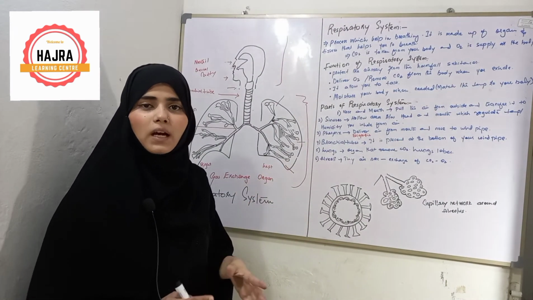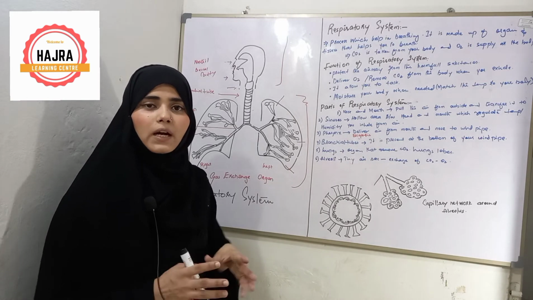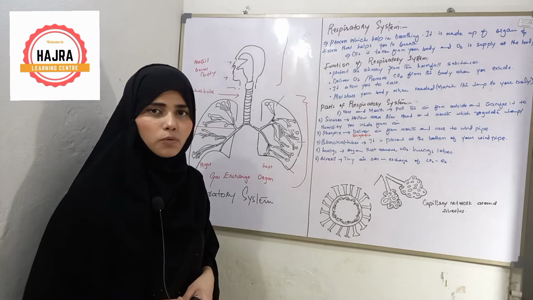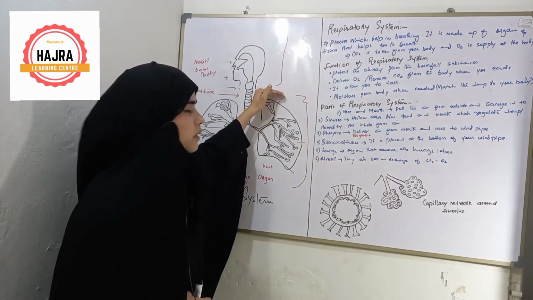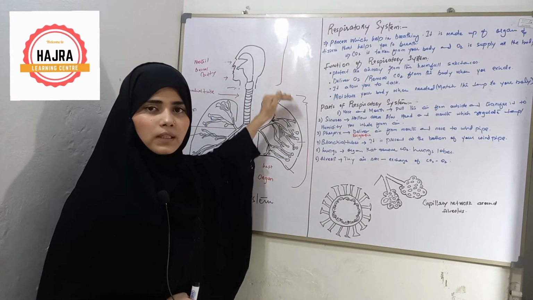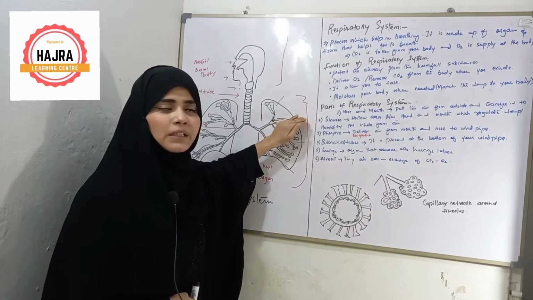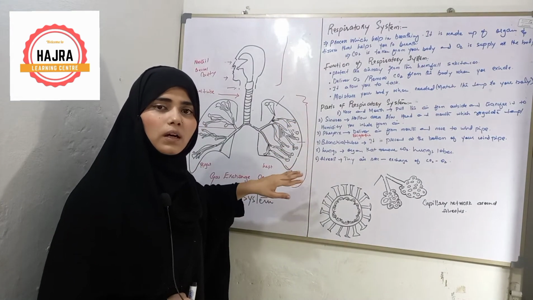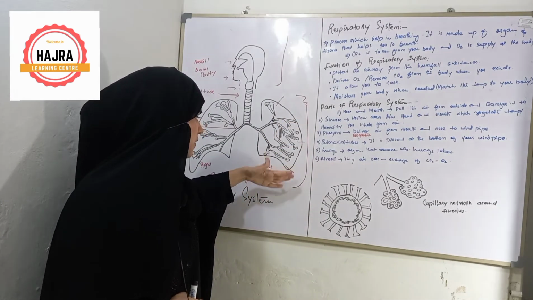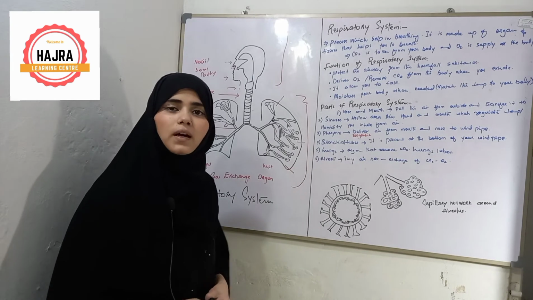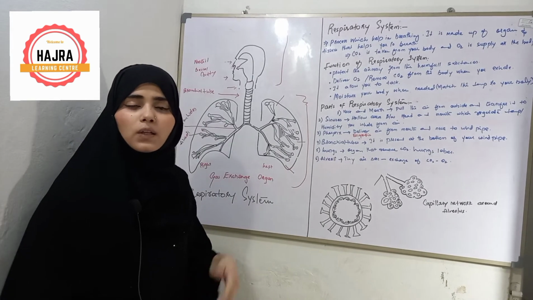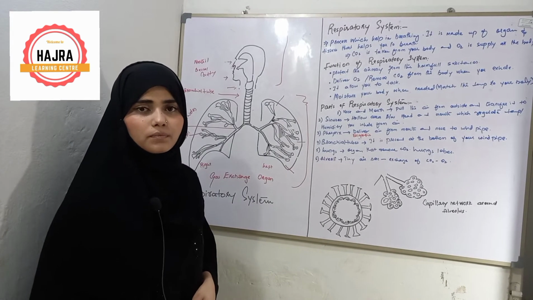One important thing I want to tell you here is that our lungs have 3 lobes. The upper lobe is called the superior lobe, the central lobe is called the middle lobe, and the lower lobe is present at the lower end of the lungs. So these 3 are the lobes of our lungs.